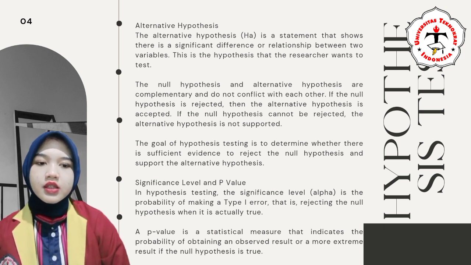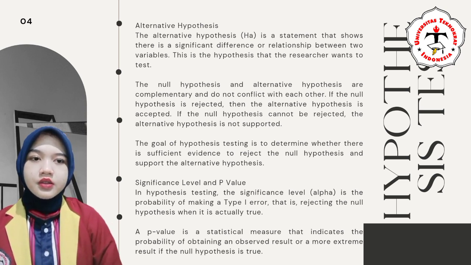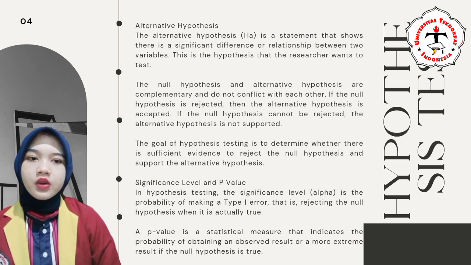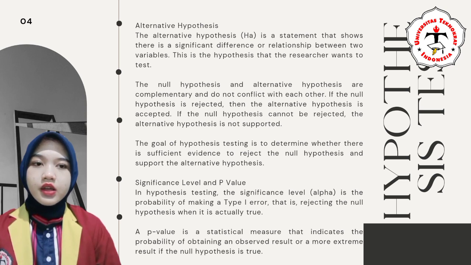The goal of hypothesis testing is to determine whether there is sufficient evidence to reject the null hypothesis and support the alternative hypothesis. Significance level and p-value. In hypothesis testing, the significance level alpha is the probability of making a Type 1 error. This is rejecting the null hypothesis when it is true. A p-value is a statistical measure that indicates the probability of obtaining an observed result or a more extreme result if the null hypothesis is true.